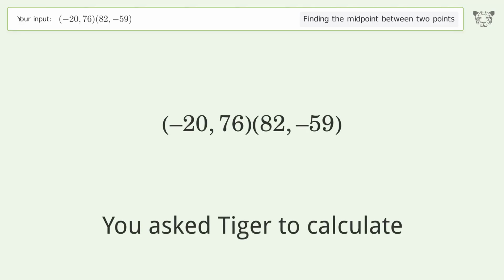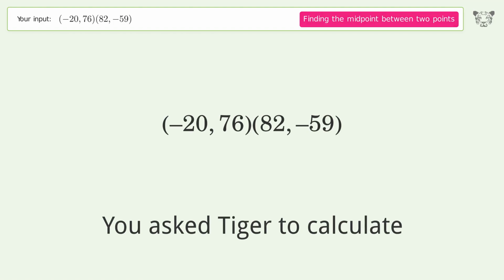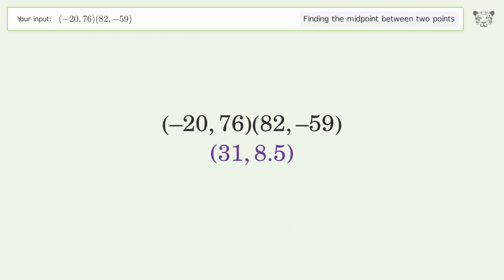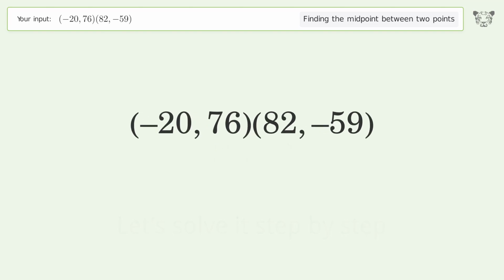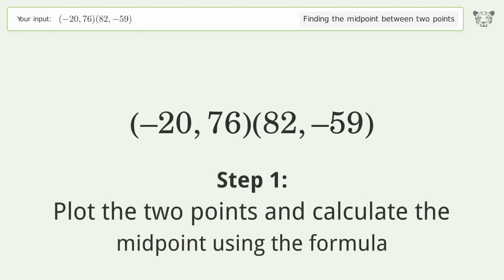You ask Tiger to calculate. This deals with finding the midpoint between 2 points. The midpoint between the 2 points is 31, 8.5. Let's solve it step by step. Plot the 2 points and calculate the midpoint using the formula.